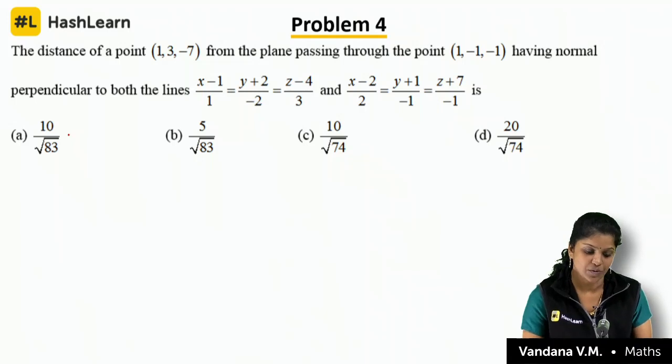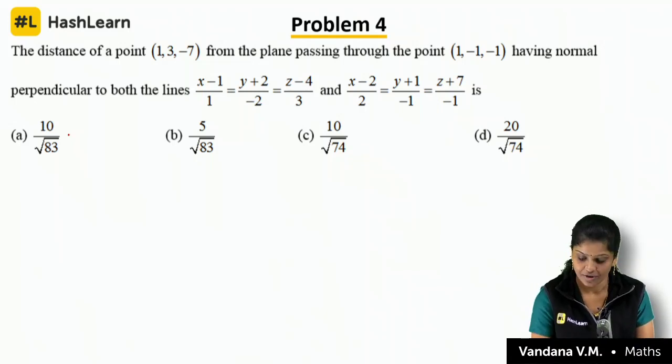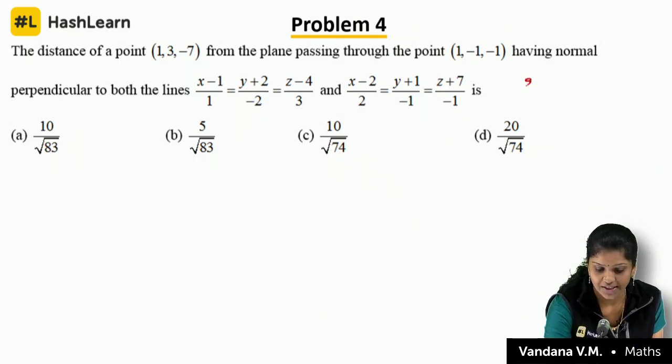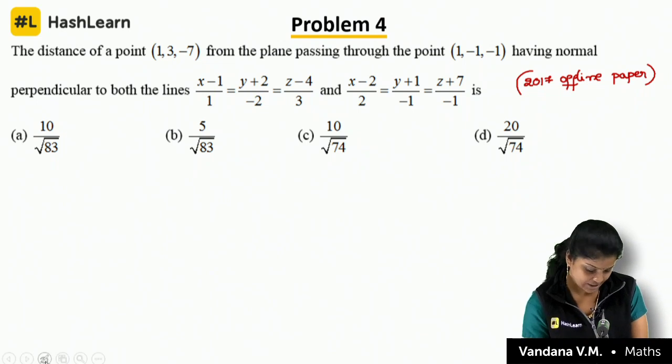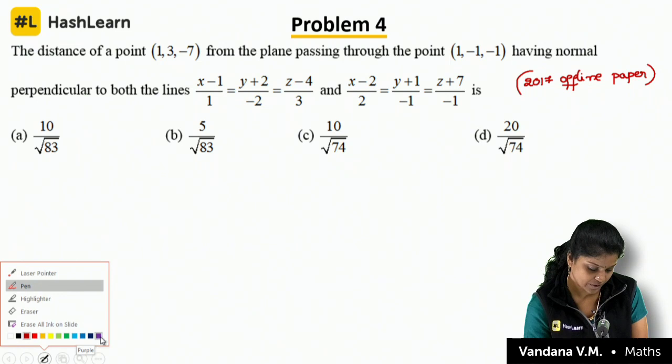Fourth problem. This is also one of the very interesting questions. This is the 2017 offline paper. Let us start solving the question. Very interesting question. Observe here.